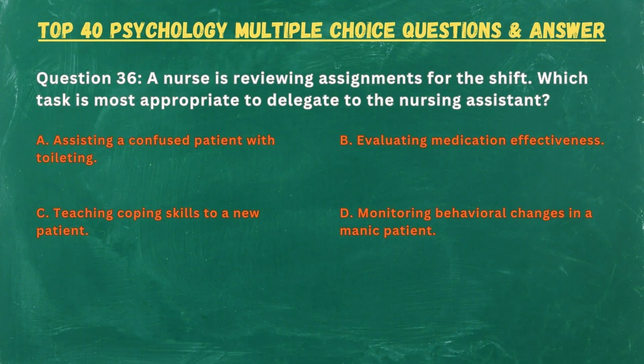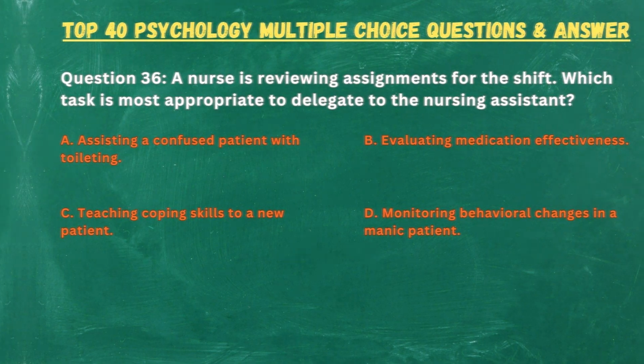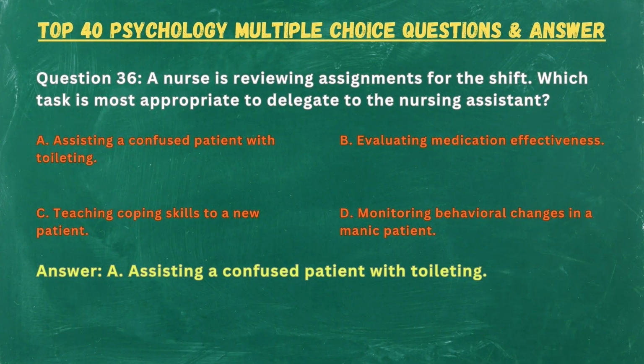Question 36. A nurse is reviewing assignments for the shift. Which task is most appropriate to delegate to the nursing assistant? A. Assisting a confused patient with toileting. B. Evaluating medication effectiveness. C. Teaching coping skills to a new patient. D. Monitoring behavioral changes in a manic patient. Answer. A. Assisting a confused patient with toileting.